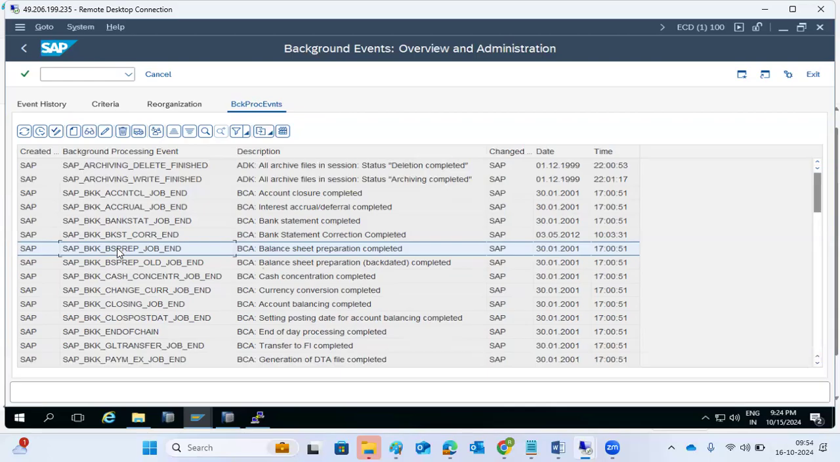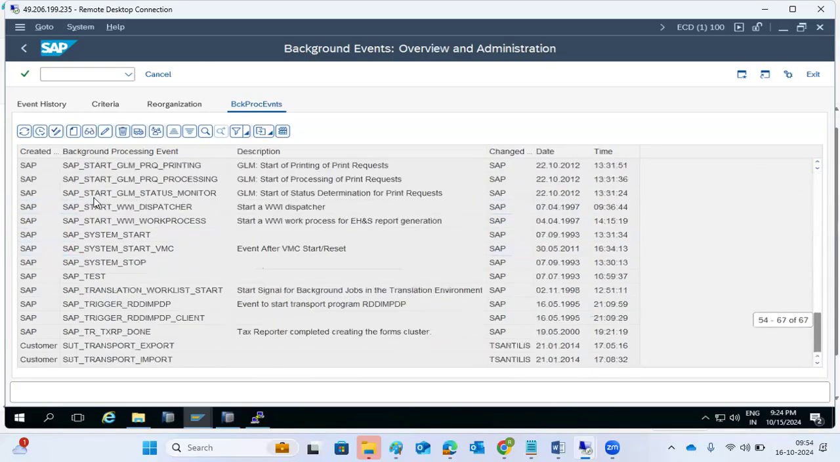Suppose one user performed the balance sheet preparation activity and completed the balance sheets. Something is done, then immediately my job should be executed. My job will grab that balance sheet and inform me. Then immediately your job is scheduled. As soon as this is completed, your job will be executed. So after events, like that, there are some events in the system.